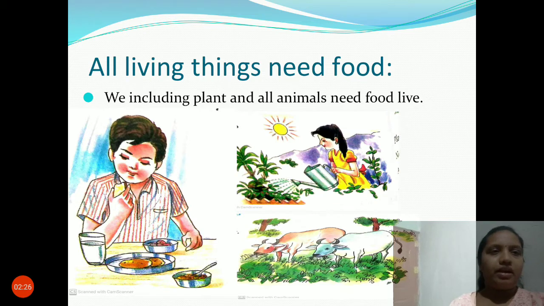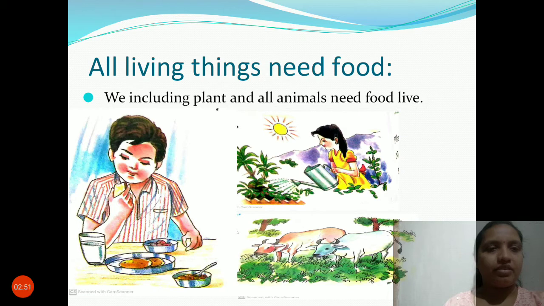Without food, a human, even the animals, even the plants cannot live. See, you can observe in the picture, a boy is eating food. Without food, can you live? Is it possible? No. Even animals, for example, a cow. See, it is also taking its own food.